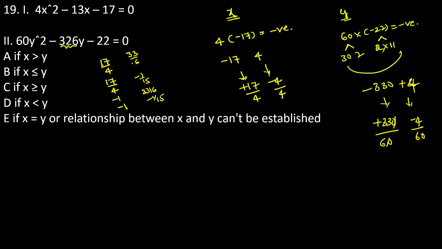Now see, guys, if you cross multiply, this is the value of exactly 102. Always this is the smaller value, and this is the greater value, guys. Now see, this is the smaller value, but the first fraction 17 by 4 and 33 by 6, if you observe this particular one, the result has two different symbols. If it is two different symbols, the answer is that a relation cannot be established between x and y. You can choose your answer, guys.